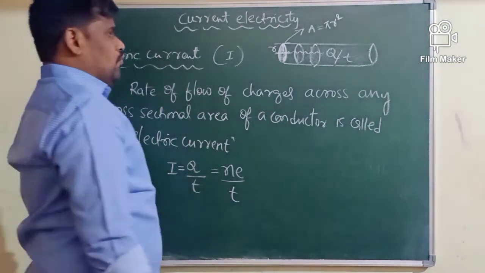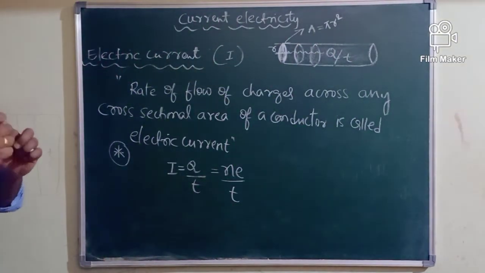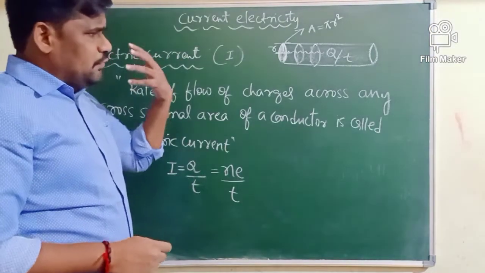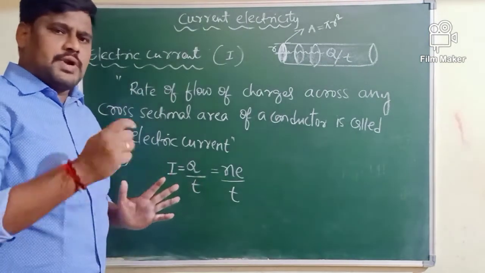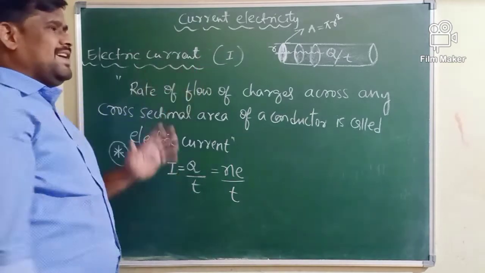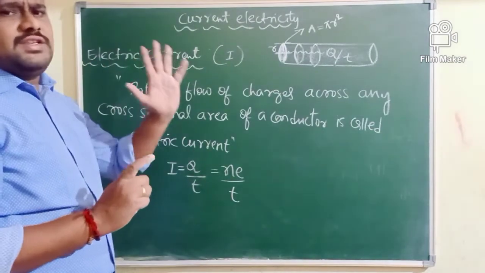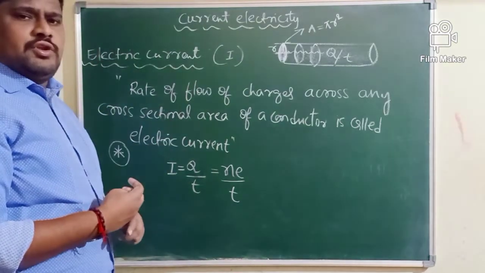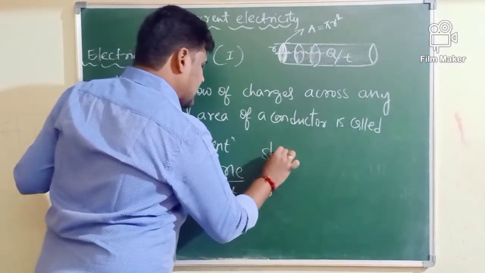Sometimes the flow of charge throughout the conductor is uniform. That is uniform flow of charges. If you have uniform flow of charges, the current in a conductor is also uniform. Current in a conductor is uniform provided the flow of charge across any cross-sectional area is uniform, means throughout the conductor the flow of charge is uniform. That is, the rate of flow of charge is uniform. If flow of charge is uniform, then the current is constant. Then such a type of current, we will call it a steady current.